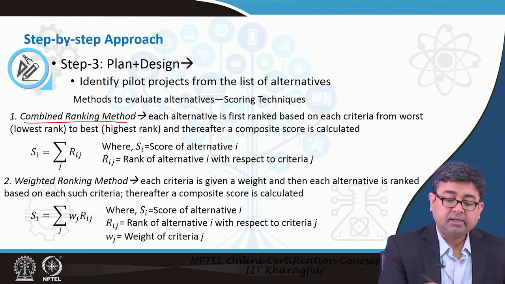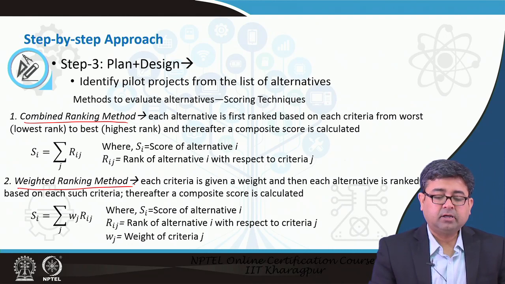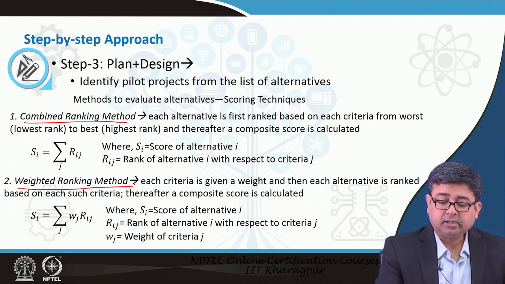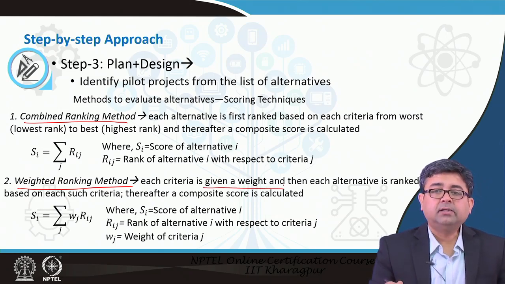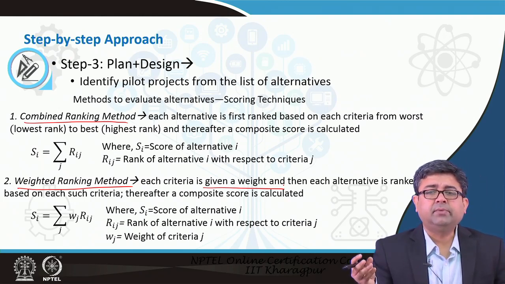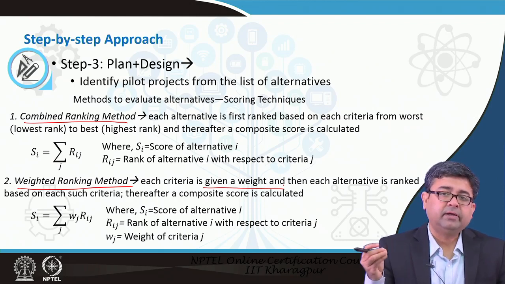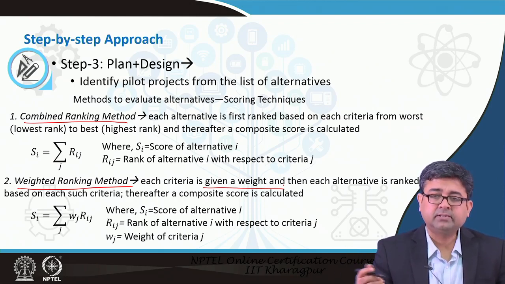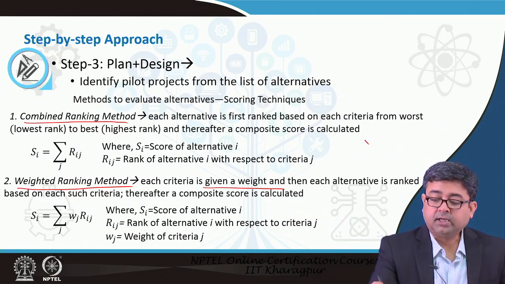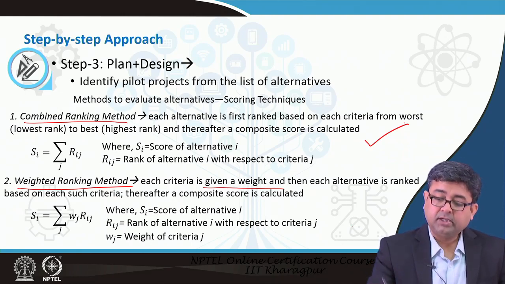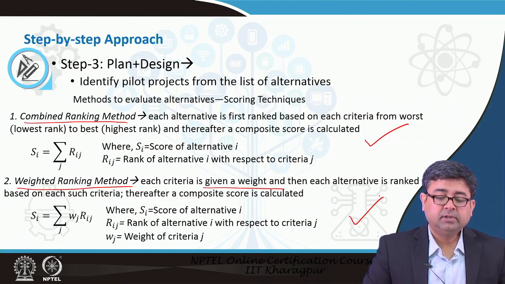Some of the constraints are answered by the second method, which is called the weighted ranking method. What we do is add a certain weight for each of the criteria. There may be multiple criteria, but one criterion may be less important, whereas another may be more important. So, rather than giving them equal weights, we give them different weightages, and as a result your preferred alternative may change. Suddenly the alternative which you had calculated using the combined ranking method may no longer be the best alternative if you use the weighted ranking method.